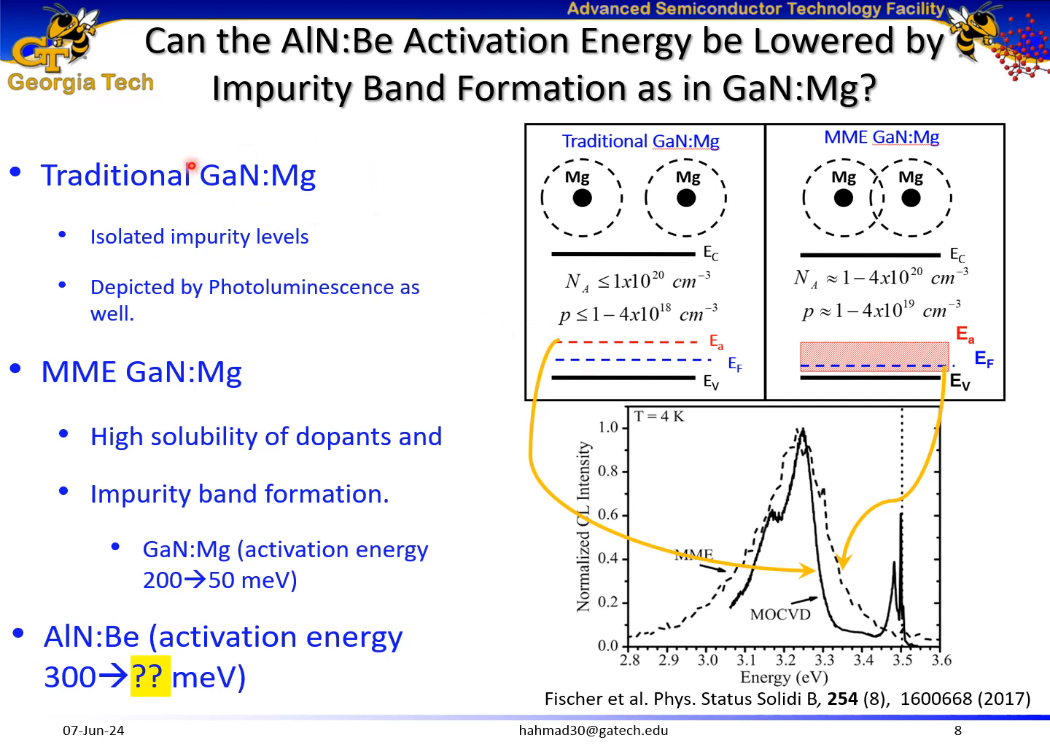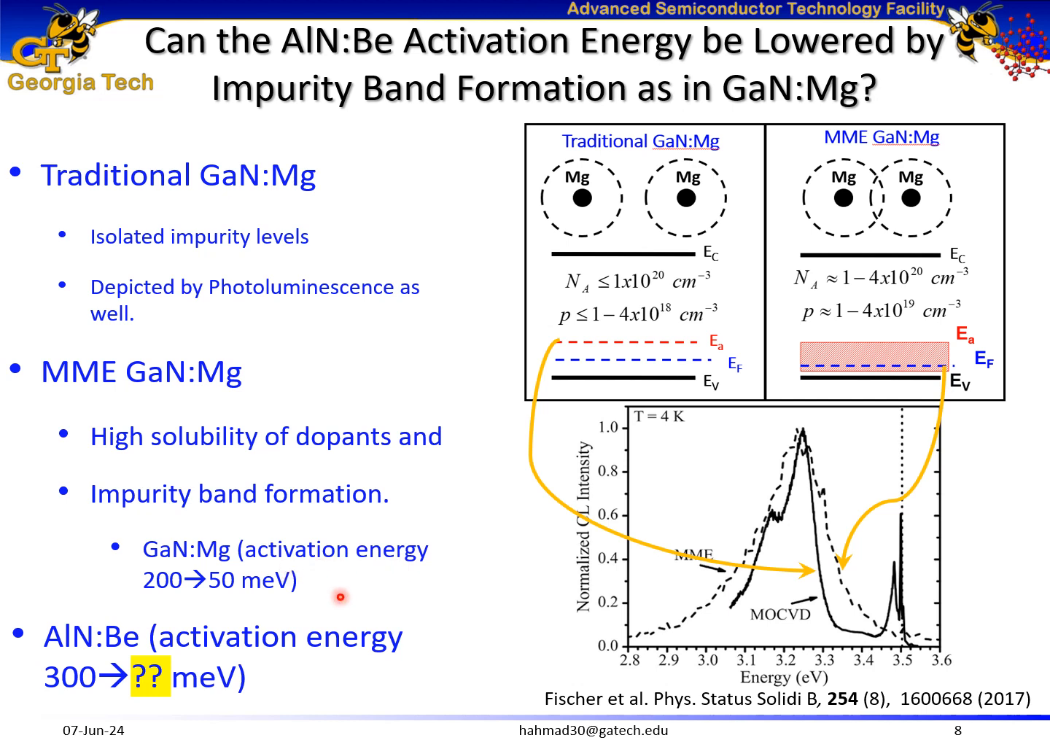In traditionally grown magnesium-doped gallium nitride, we find isolated impurity levels, which is also depicted by its 2 peaks in photoluminescence measurements. Now, on the contrary, in metal modulated epitaxy, we can achieve high solubility, and also we achieve impurity band formation overlapping the valence band of the semiconductor, which is also depicted by a single photoluminescence peak where the band overlaps that of the gallium nitride 3.4 electron volts band gap.